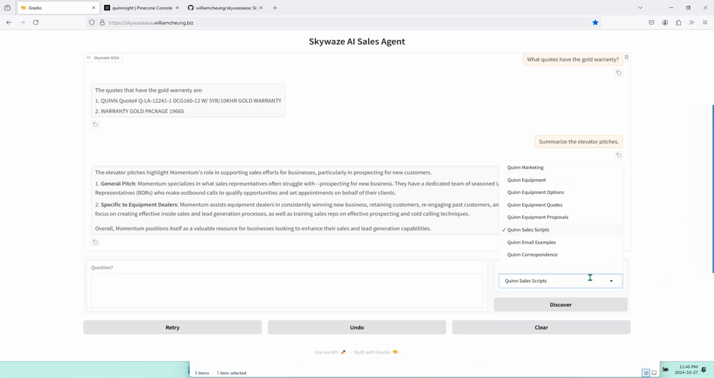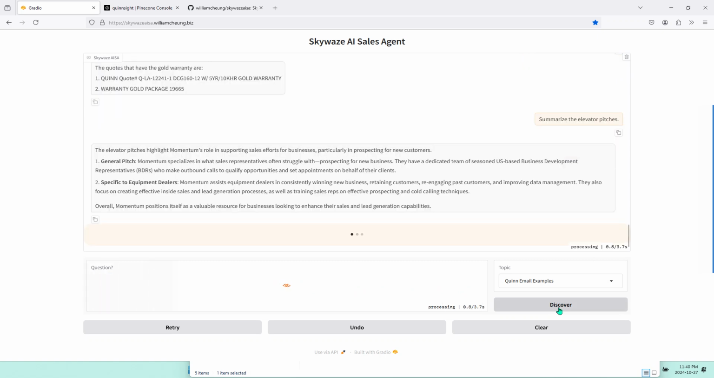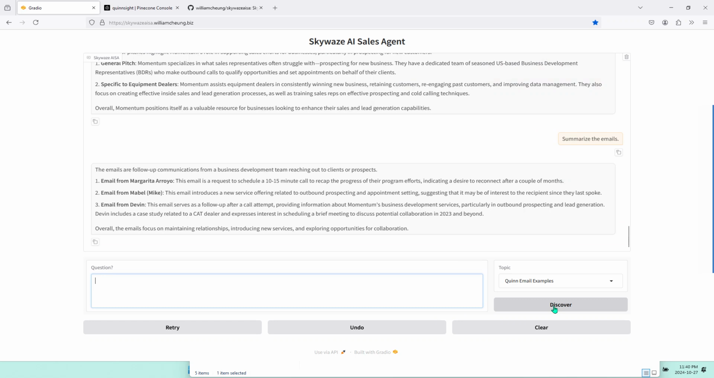Okay, now let's go to the Quinn email examples. The files for this topic are PNG files, basically screenshots of email messages, and I want to summarize the emails. So this does OCR from the PNGs, extracts text from PNGs, and it gives you the text of the emails.